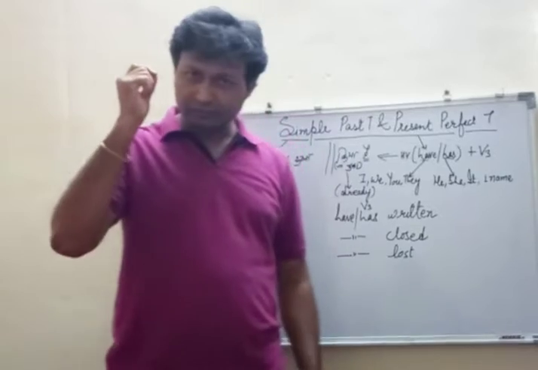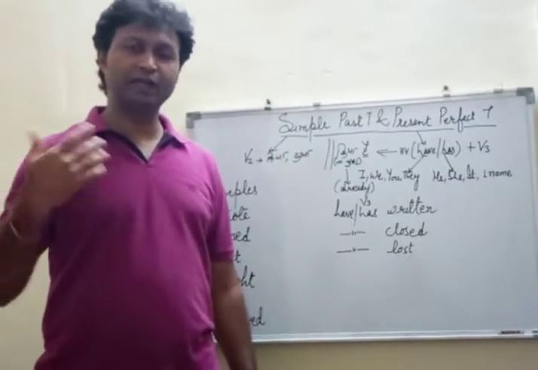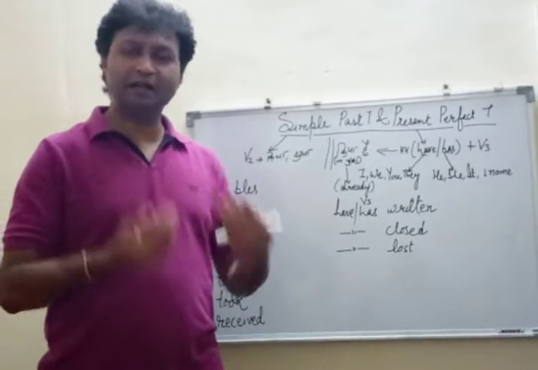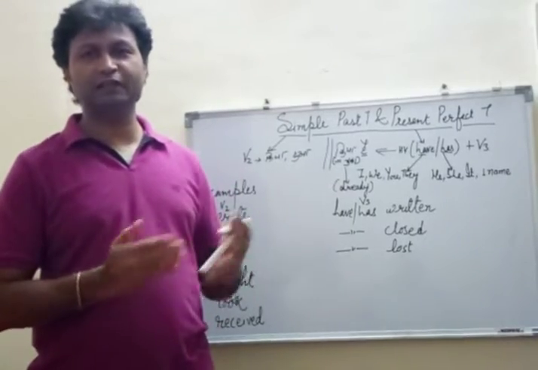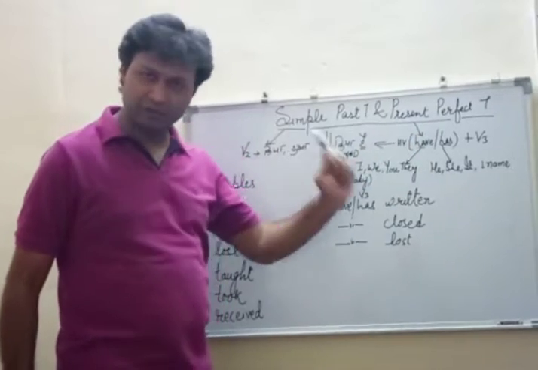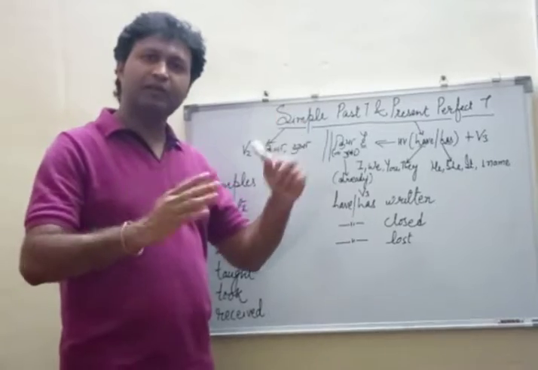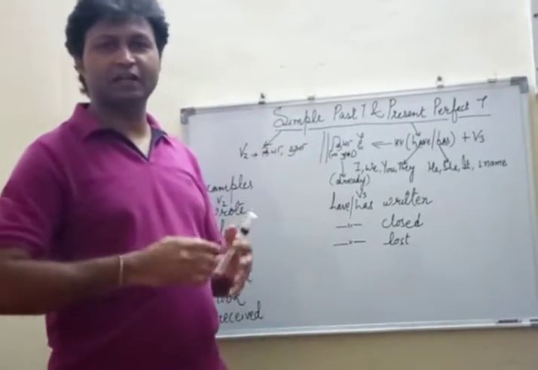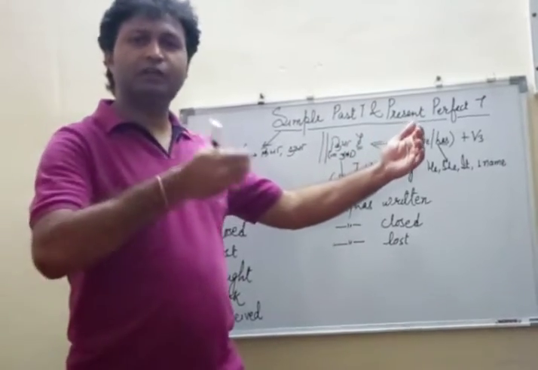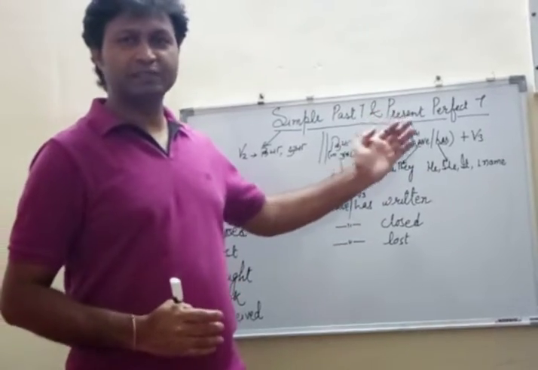So if it is there in your mind when you want to say or write that one particular thing has already been done, then the choice of tense between these two will be present perfect tense, because your meaning is that it is not just done, but it is even beyond that. Maybe that action had started taking place earlier, and now it has got over. This is the meaning that we try to convey through present perfect tense.